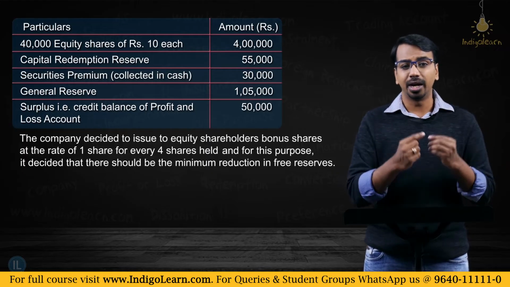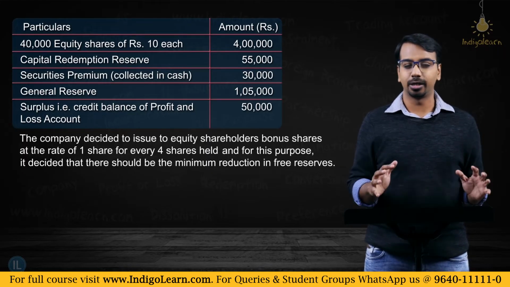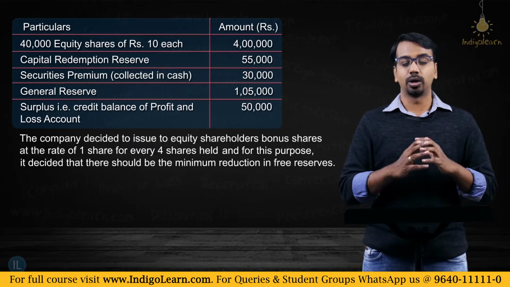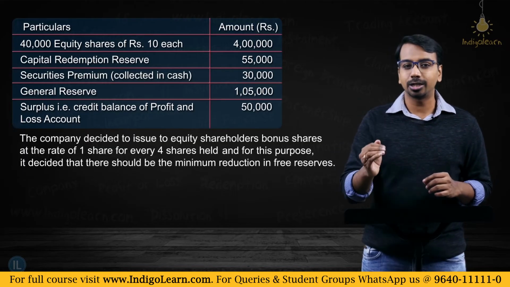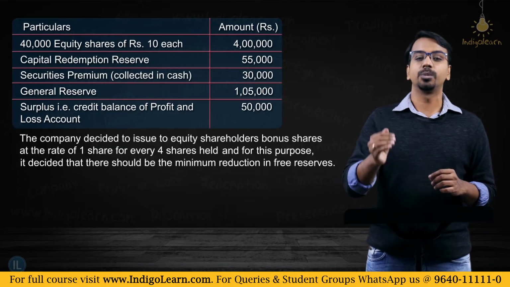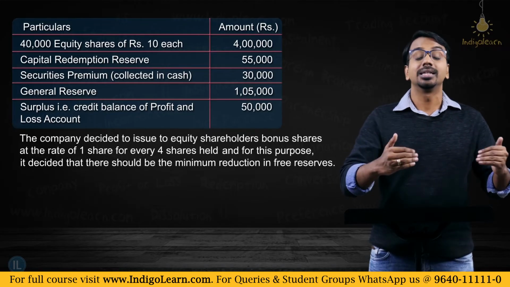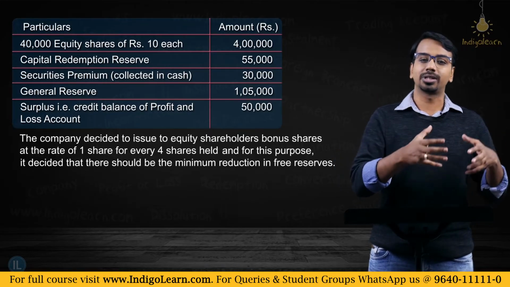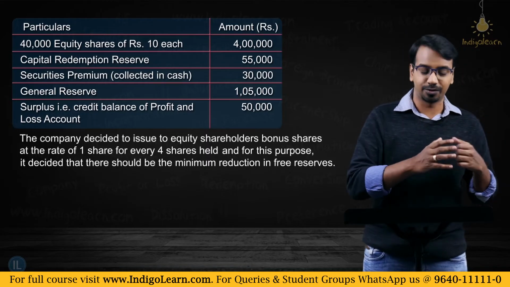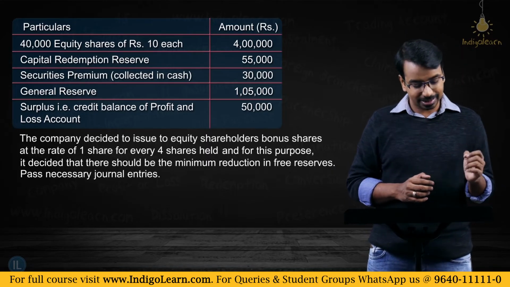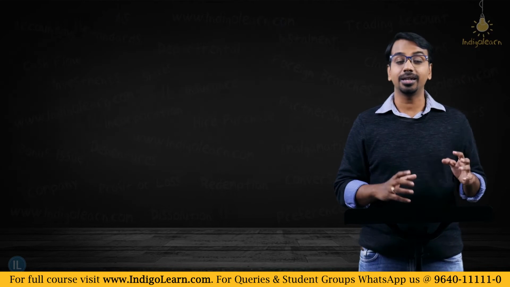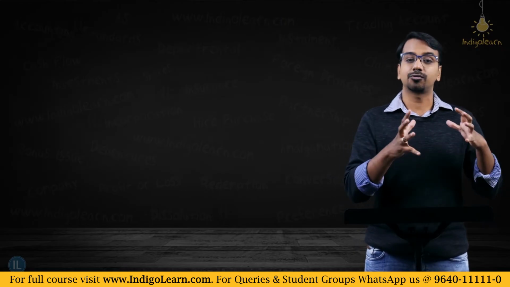And friends, generally when we solve bonus issue related questions, we will try to ensure that the adjustment or the reduction in the free reserves should be the minimum. First you should utilize securities premium, CRR, and then only you should think about P&L or other free reserves. Pass necessary journal entries, right? Now it's a very simple, very straightforward question.